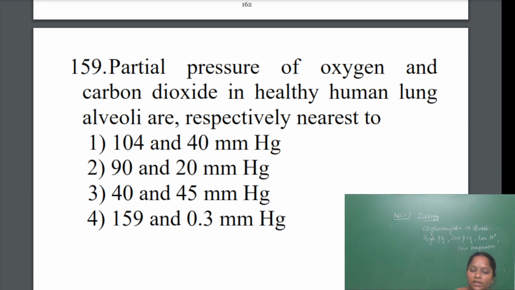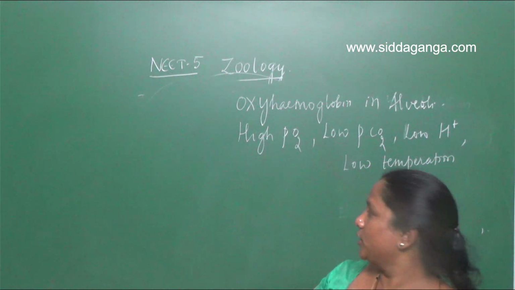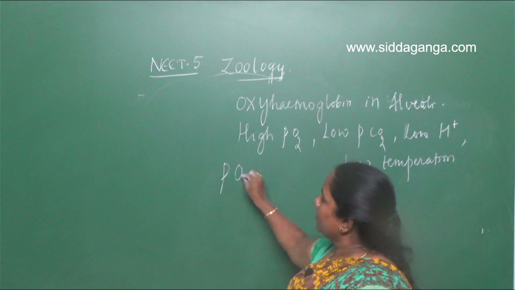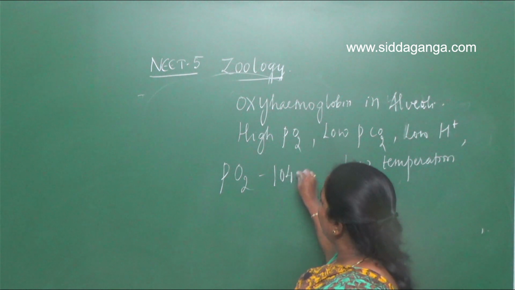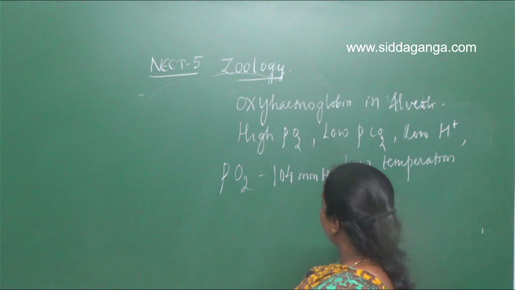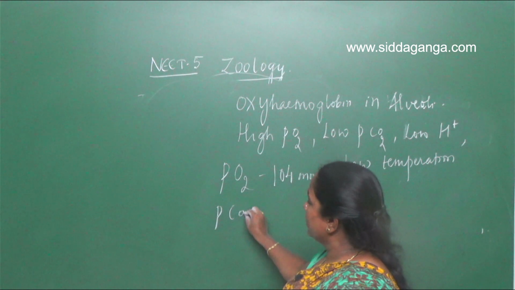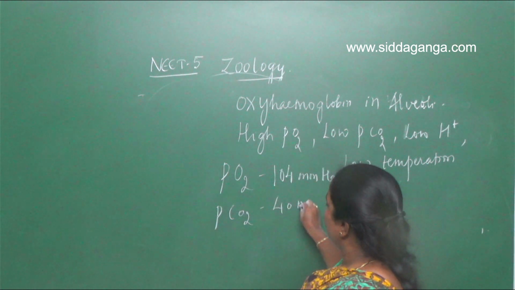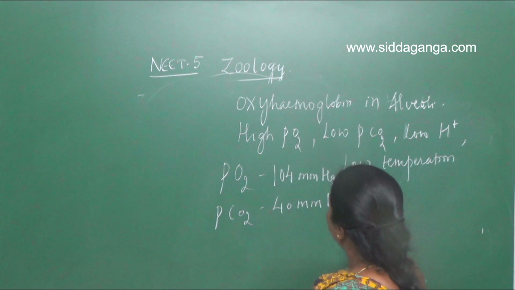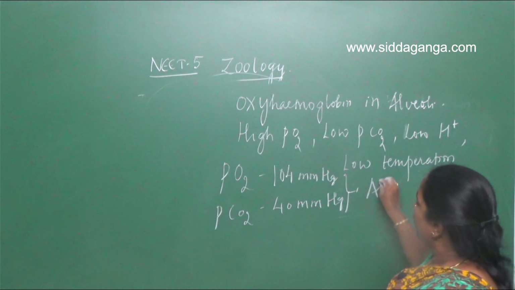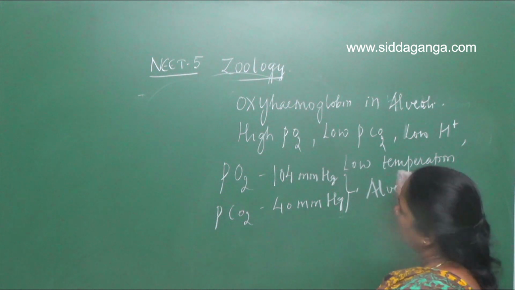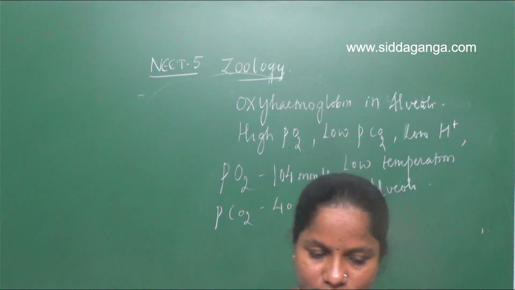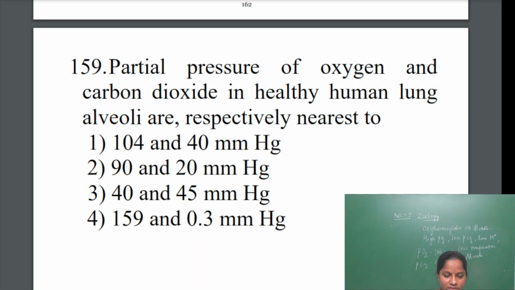In the alveoli, the partial pressure of oxygen should be 104 mmHg, and the partial pressure of carbon dioxide should be 40 mmHg. Where? At the alveoli. Right? So the answer is the first one, 104 and 40 mmHg.